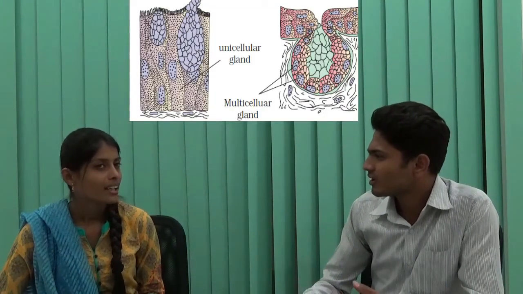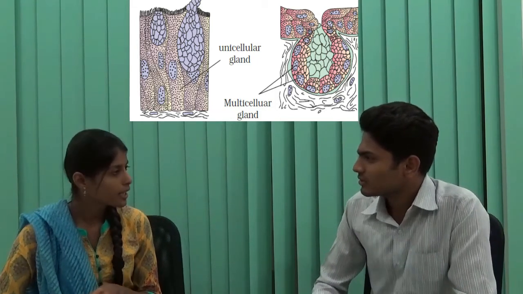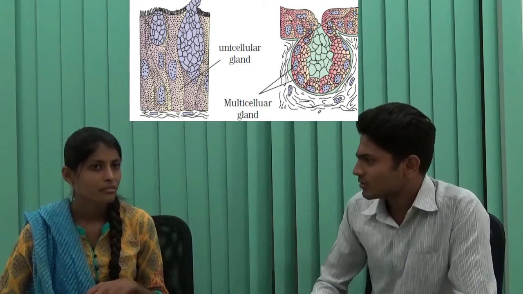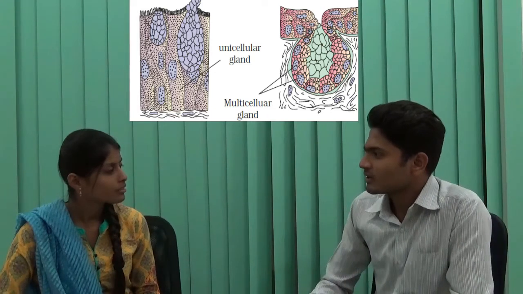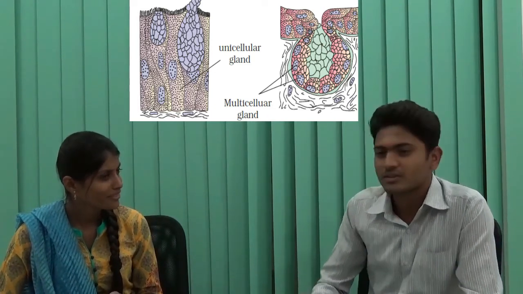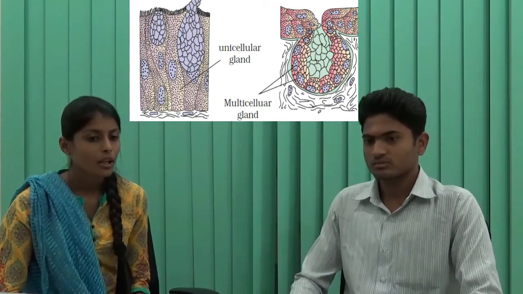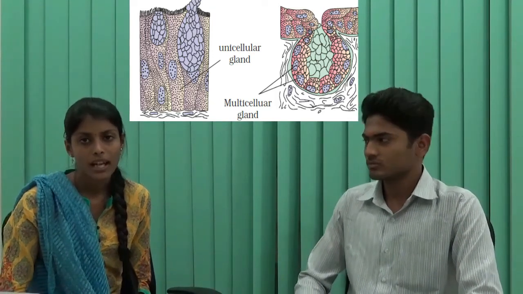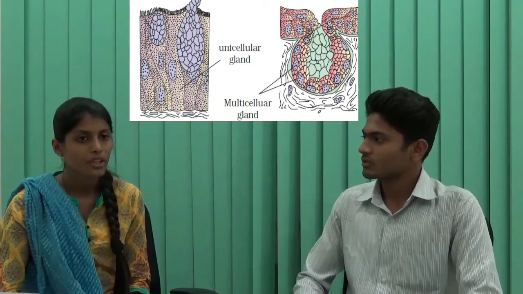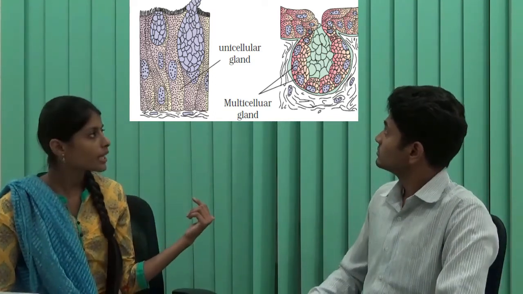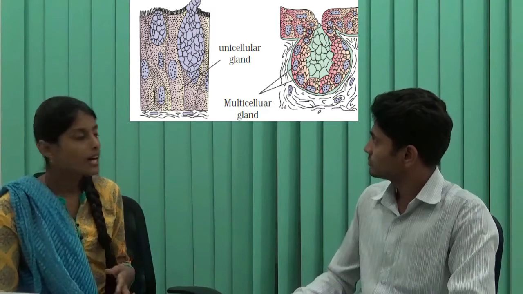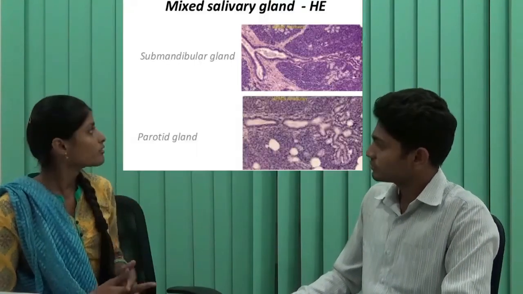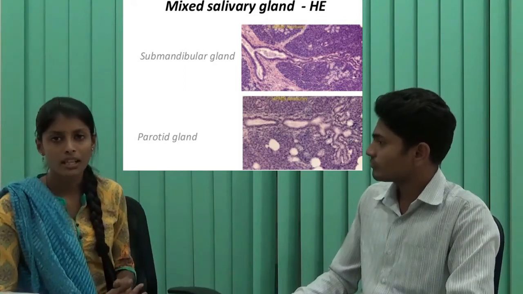Is there any special category like glandular epithelium? Yeah, actually, the columnar and the cuboidal epithelium produce some secretions, and they are called the glandular epithelium. Like in earthworm, the clitellum part. Yes. Coming to the glandular epithelium, there are two types: unicellular and multicellular glandular epithelium. You can see in this image, in unicellular, the glandular cells are isolated. But in multicellular, there will be a cluster of glandular cells. For example, salivary glands are multicellular.